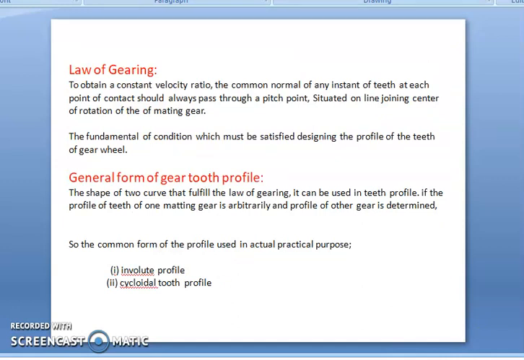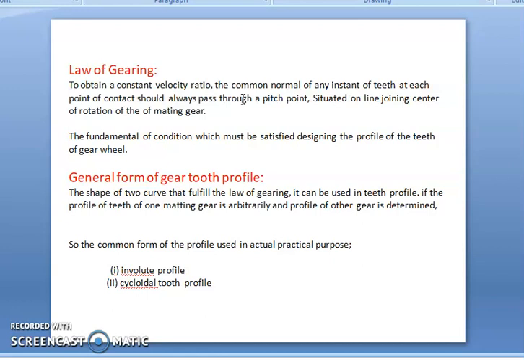Then the law of gearing. To obtain a constant velocity ratio, which is the main parameter in gear drives, the common normal at the point of contact of the gears at any instant should always pass through the pitch point situated on the line joining the centers of rotation of the mating gears. So this is the fundamental condition which must be satisfied in designing the profile of teeth of gear wheels. The general form of gear tooth profile is the shape of two curves that fulfill the law of gearing.